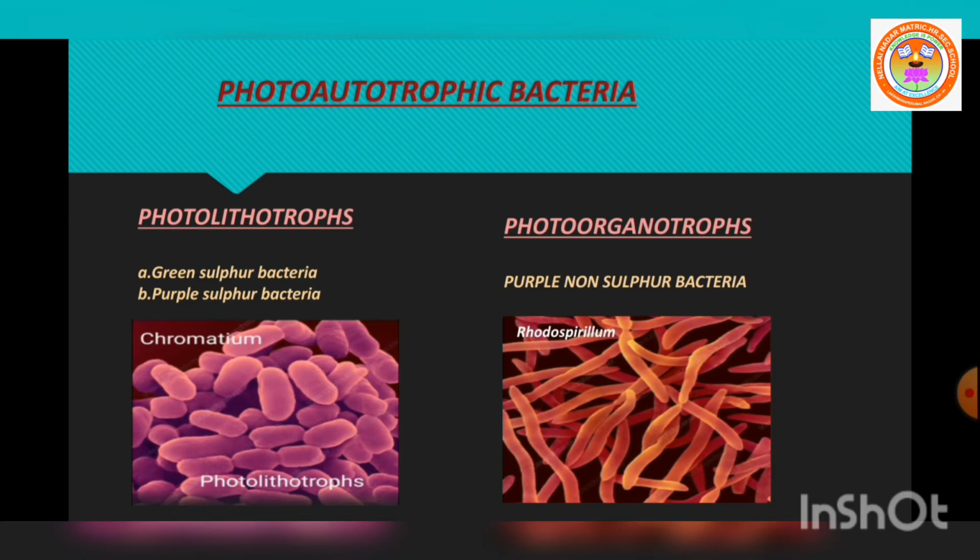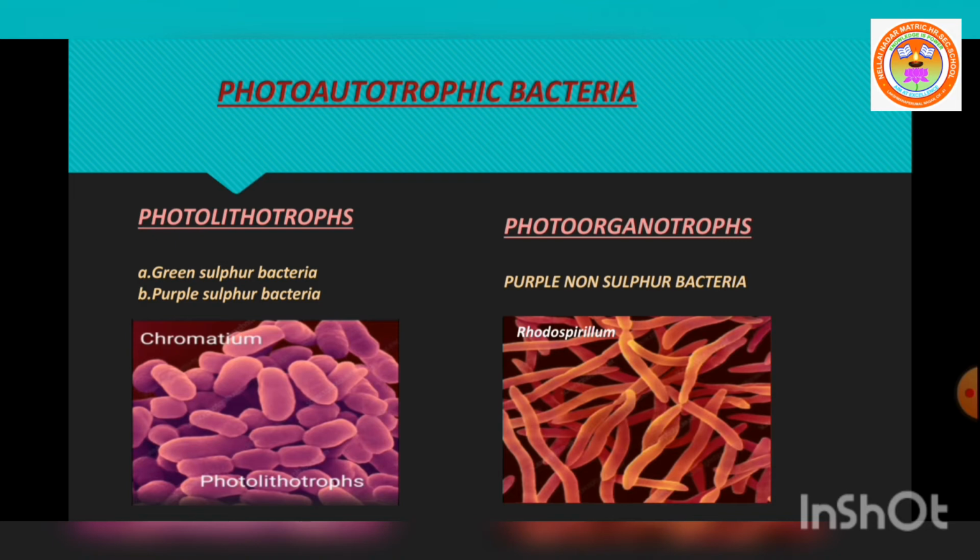In purple sulfur bacteria, the hydrogen donor is thiosulfate, and the chlorophyll present is bacteriochlorophyll. Chlorophyll containing chromatophores are present.